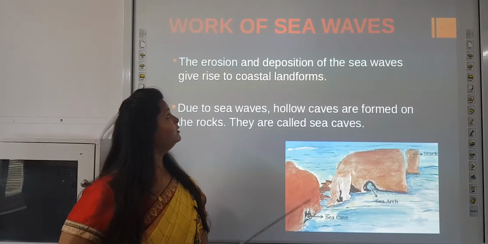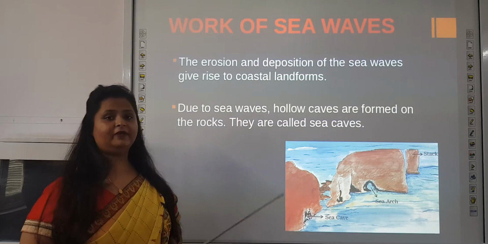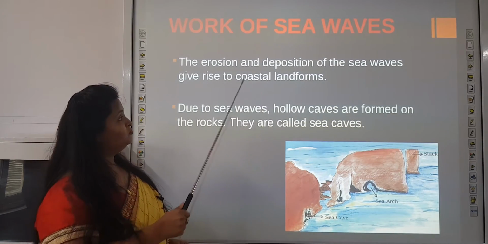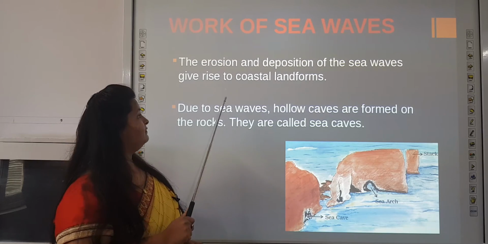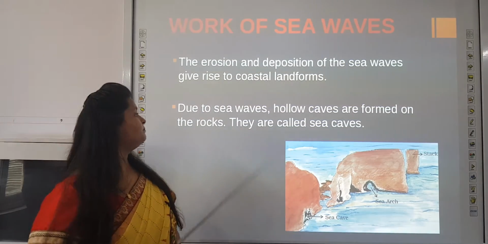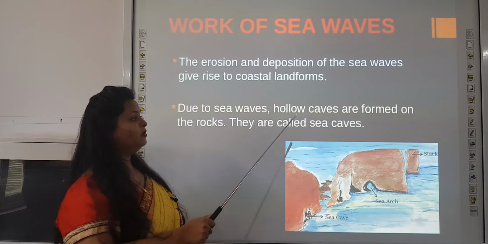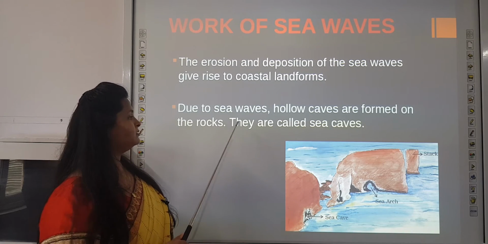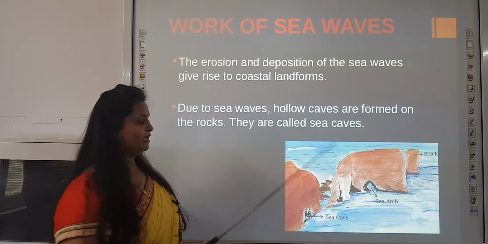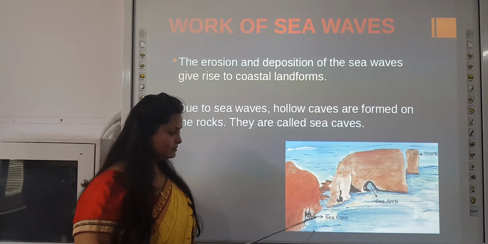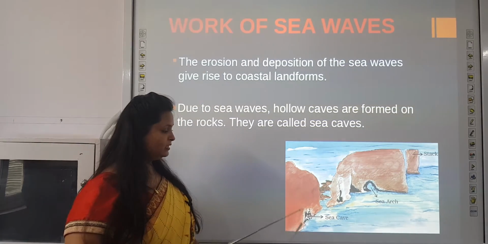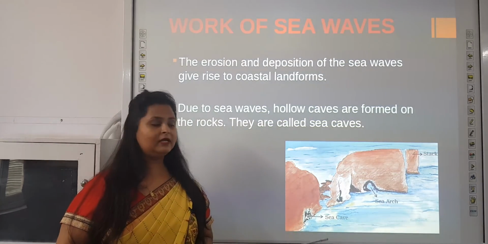Next we move on towards work of sea waves. The erosion and deposition of the sea waves gives rise to coastal landforms. Due to sea waves, hollow caves are formed in the rocks. They are called sea caves. You can see in the diagram, this sea cave has been formed. Now, how has this sea cave formed?